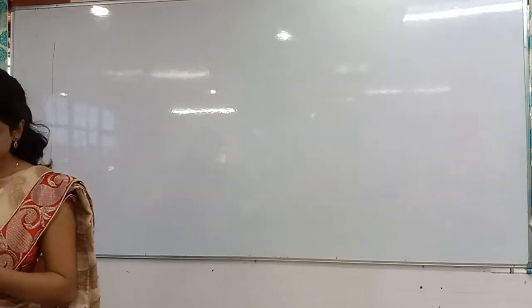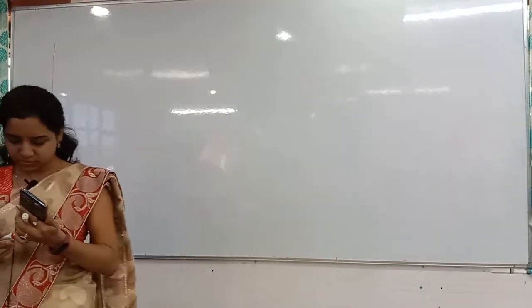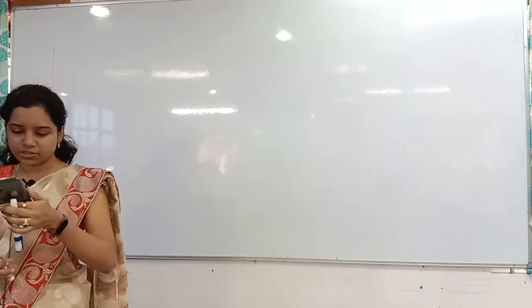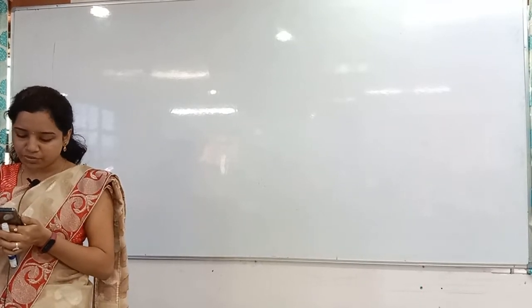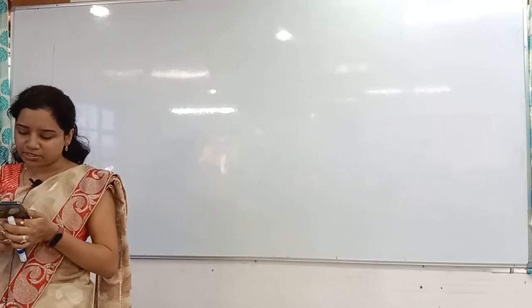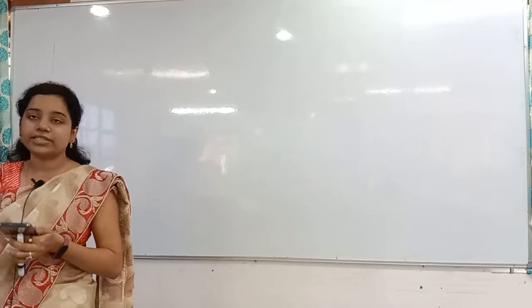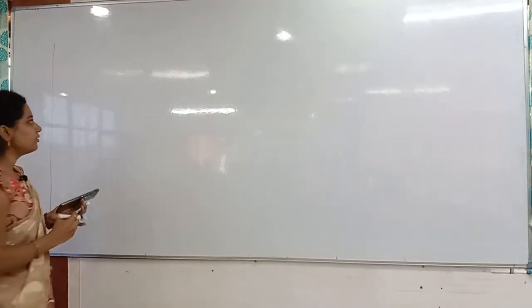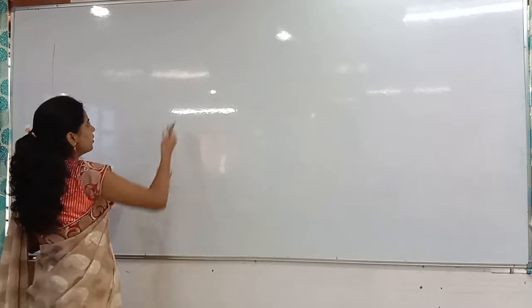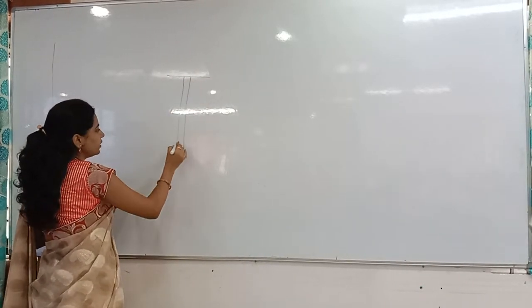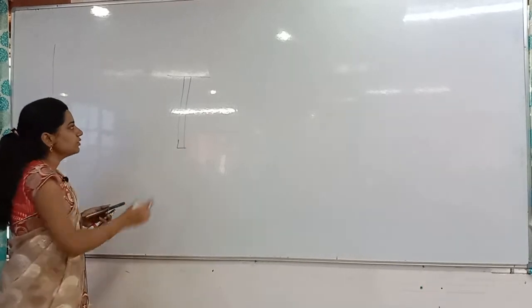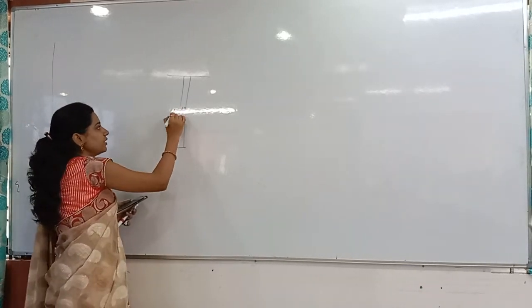You see that uniform rod? I'll explain everything. Why? Because few people did not do that. Work done by the gravity in pulling a uniform rod of mass m and length l through an angle theta with the vertical. So here, I have taken a uniform rod of length l, having mass m and length l.